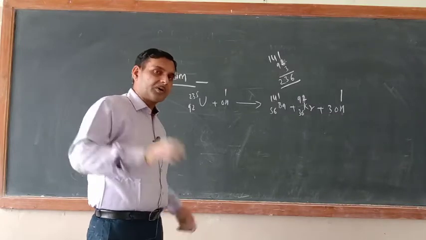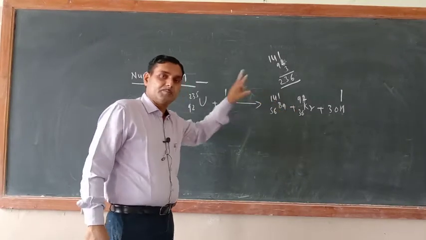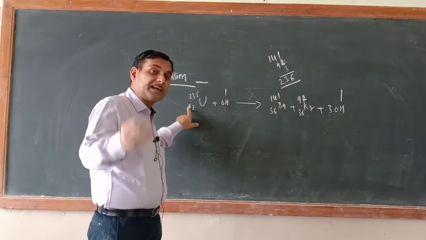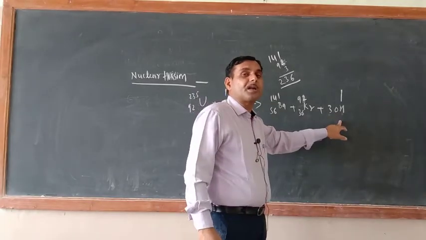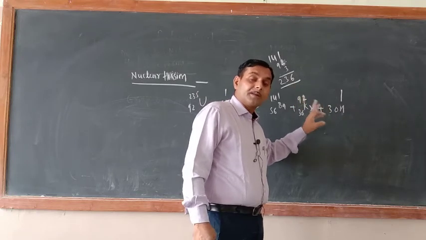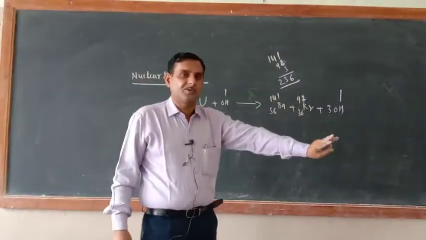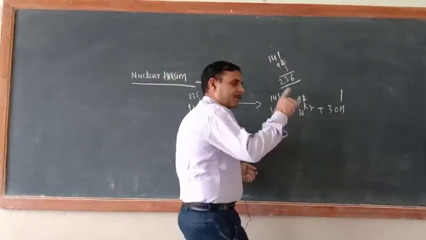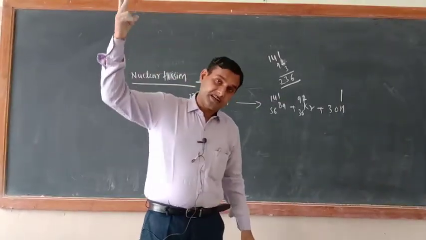If it is uncontrolled, just see, with the introduction of 1 neutron, 3 neutrons are released. It means 1 neutron can disintegrate 1 uranium, and with the disintegration of 1 uranium, 3 neutrons are released. So they can disintegrate 3 more uranium. Now remember, with 1 neutron, 3 neutrons are released. So with 3, how many will be released? 3 plus 3 plus 3, 9 will be released. Now for 9 further, you can understand.